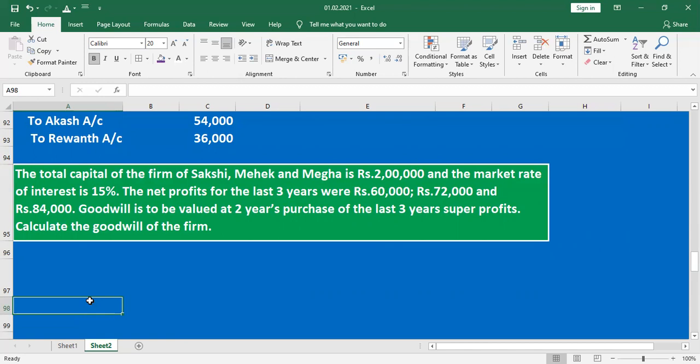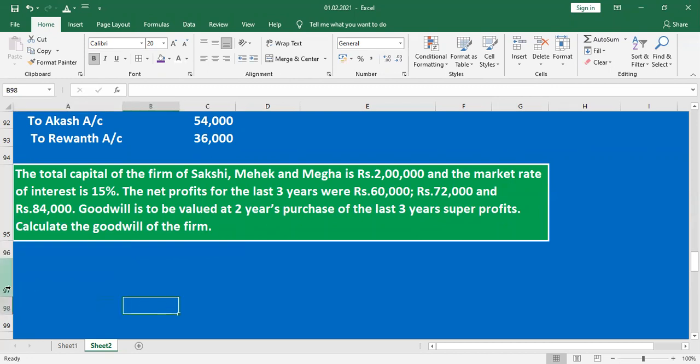The market rate of interest is 15%. The net profit for the last 3 years is rupees 60,000, rupees 72,000 and rupees 84,000. Goodwill is to be valued at 2 years purchase of the last 3 years super profit. Calculate the goodwill of the firm. Which method? Super profit method.